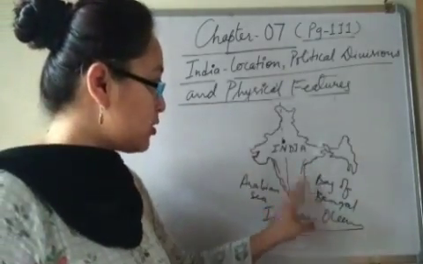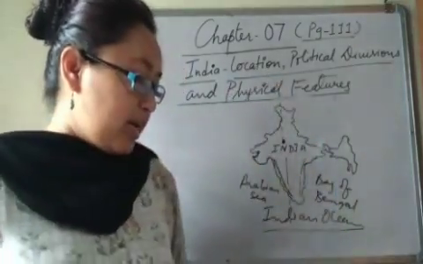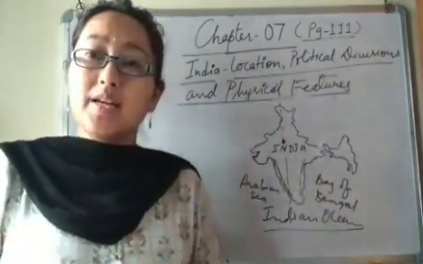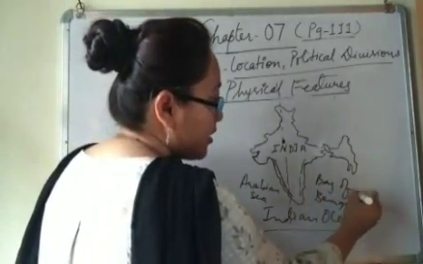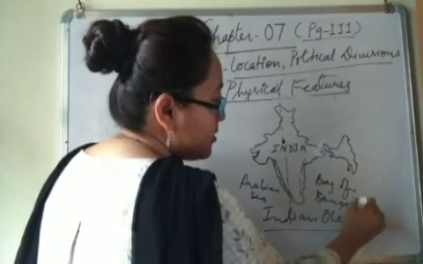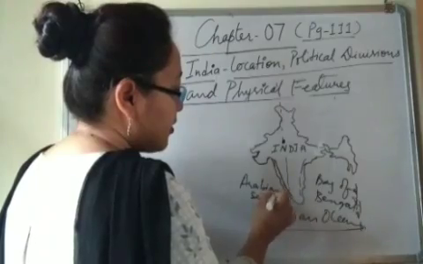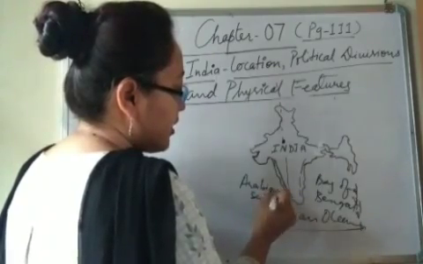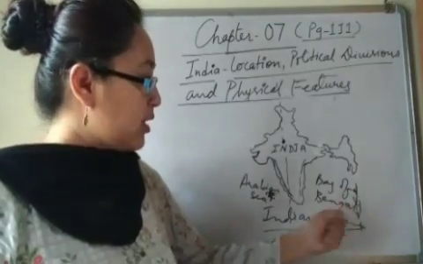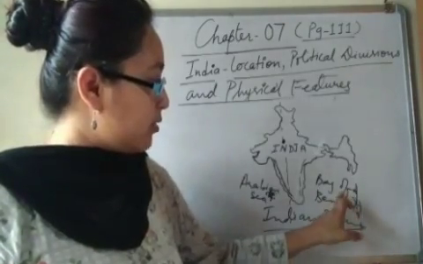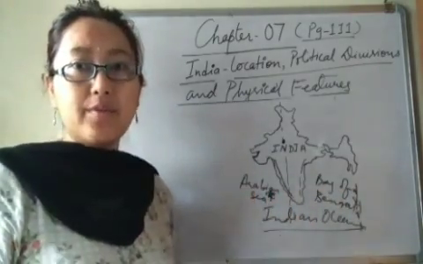This is the eastern coast, this is the western coast. Now there are two major island groups. Here we have the Andaman Nicobar Islands, and here the Lakshadweep Islands. So the Andaman Nicobar Islands are located here in the Bay of Bengal, and Lakshadweep in the Arabian Sea, right? Okay.